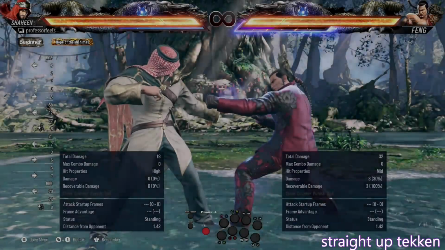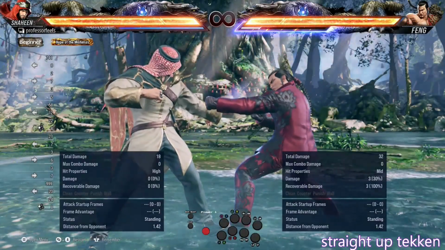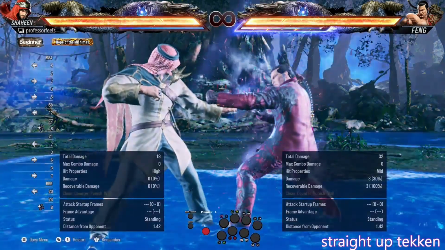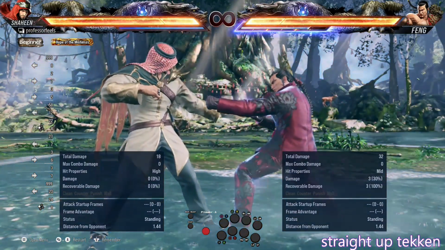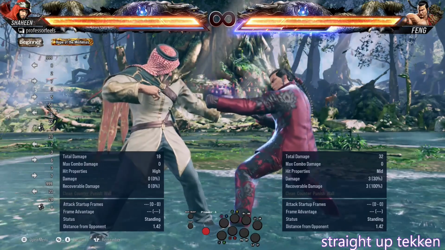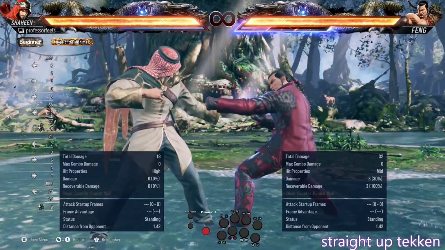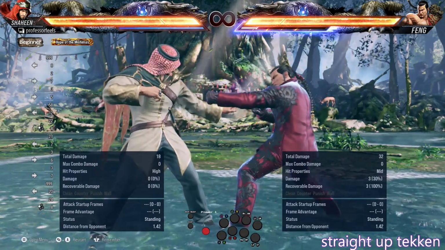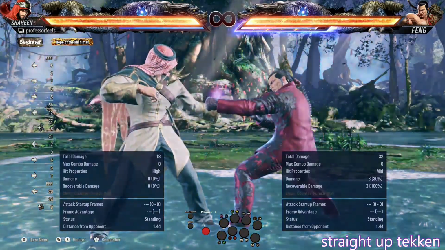This is Straight Up Tekken, Episode 2, Frame Data. Frame data is incredibly important if you wish to understand any fighting game in a reasonable amount of time. Frames are how many fractions of a second it takes for a move to come out. Tekken games and almost all fighting games run at 60 frames per second, so one frame is 1/60th of a second. What this means for you is very simple.